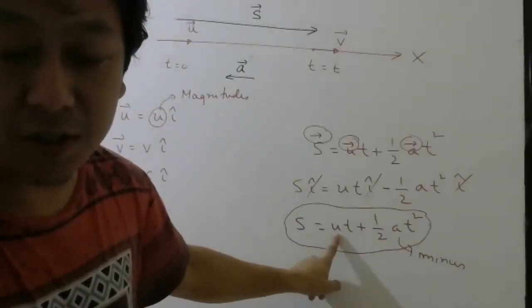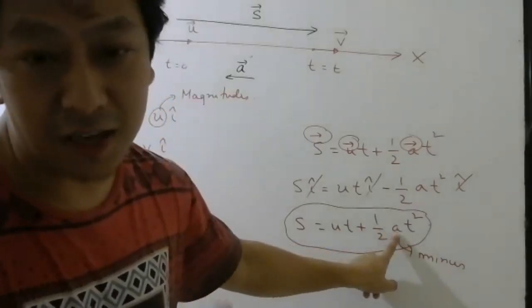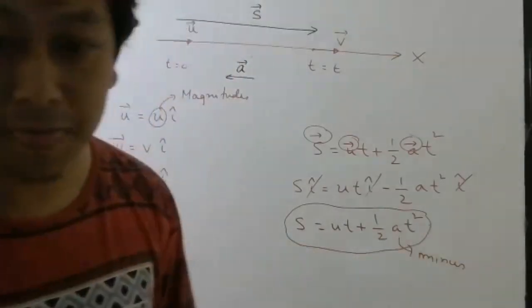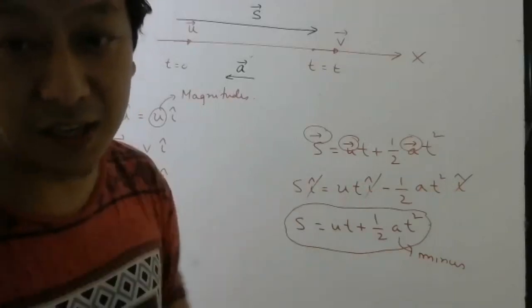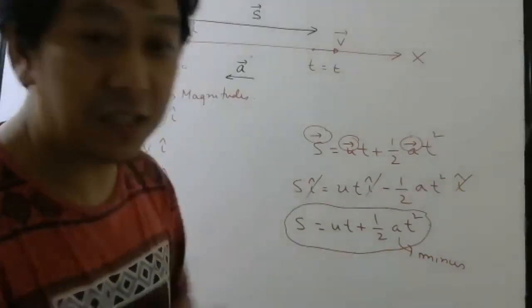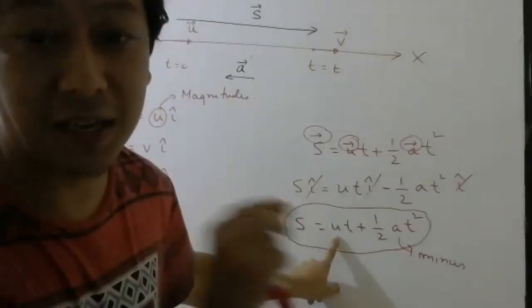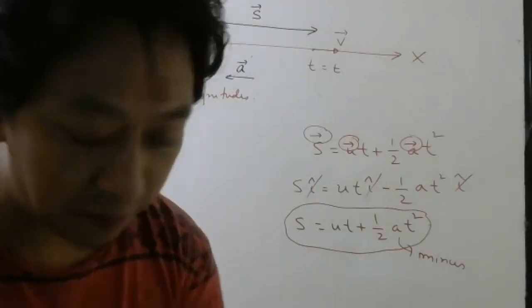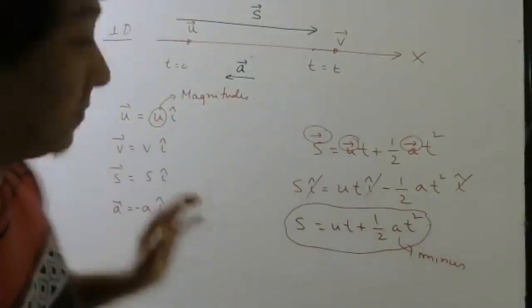Whatever initial velocity, 10 meter per second, you can put here. Whatever acceleration they are saying, you can put here. Whatever time they are saying, you can put here. Sometimes, if acceleration is in the opposite direction, or initial velocity is in some opposite direction, in those cases you have to put minus. That's it. Okay. So this is why in one dimensional motion we really don't need vector symbols.